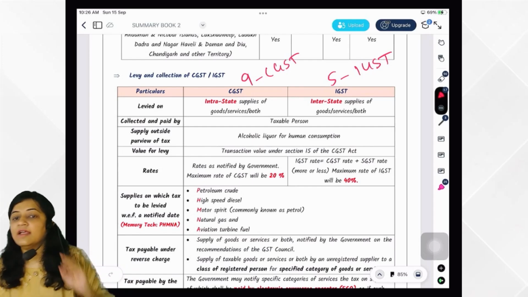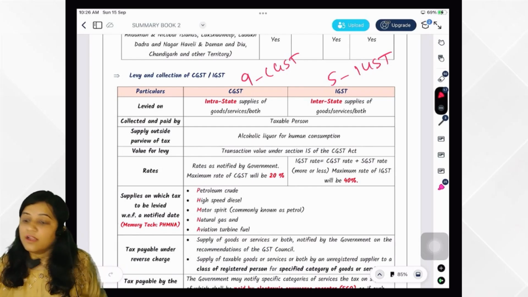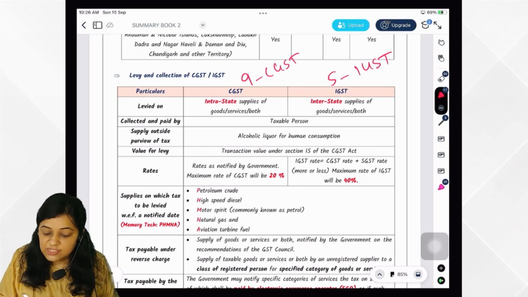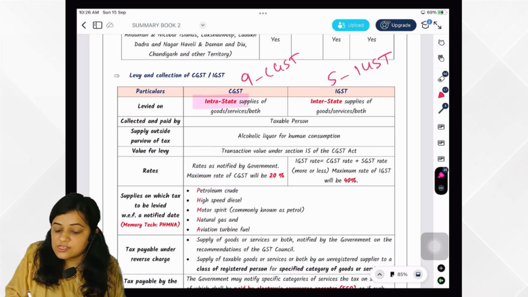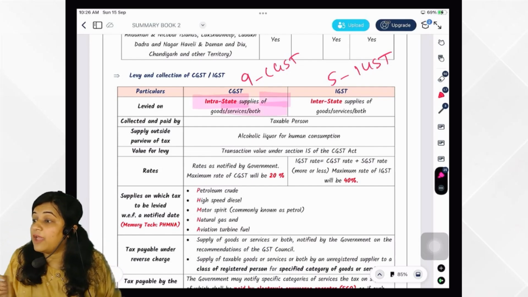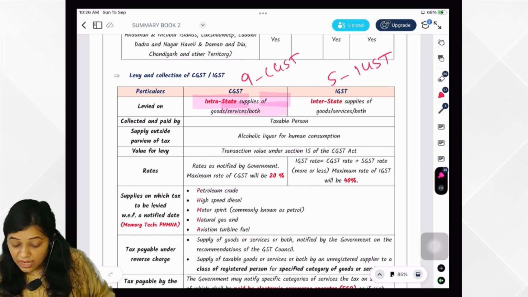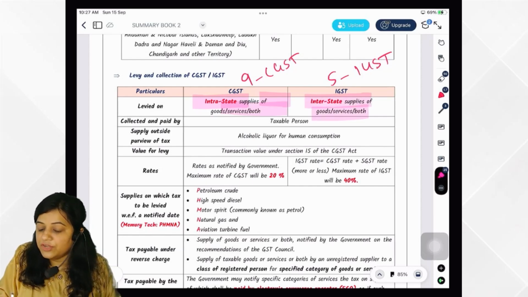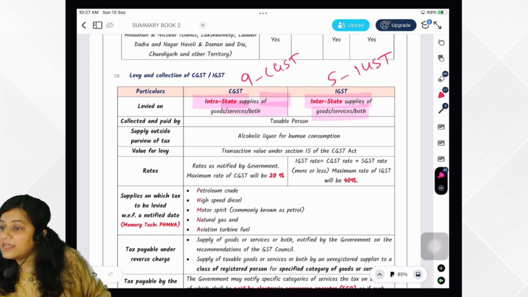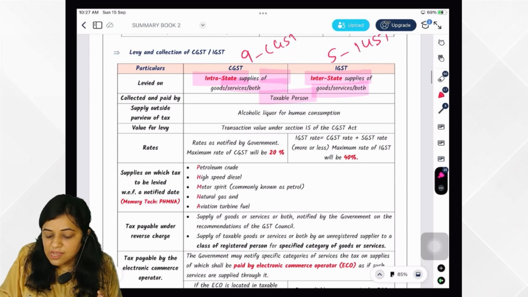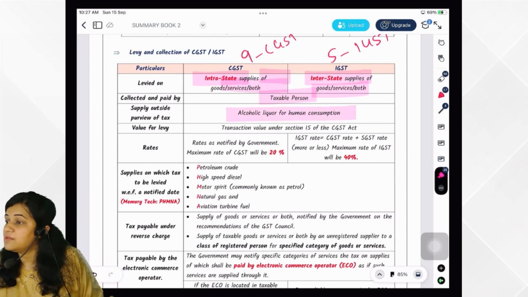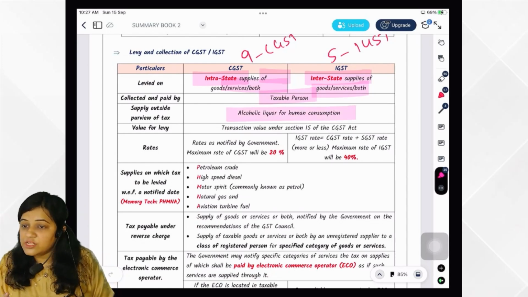So quickly, section 9 of CGST Act, it is with regard to what? Intrastate supply. CGST would be levied. What does section 9 say? CGST would be levied in case of intrastate supply of goods and services. Correct. What does section 5 say? In case of interstate supply of goods or services, IGST would be levied. It is collected by taxable person. What is outside it? Alcoholic liquor for human consumption, in both the cases, 9 as well as 5.